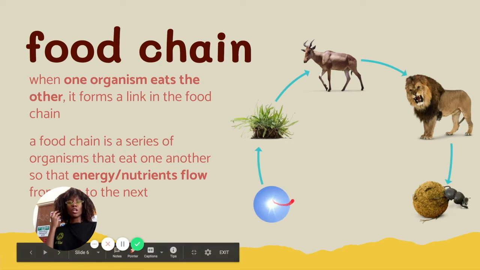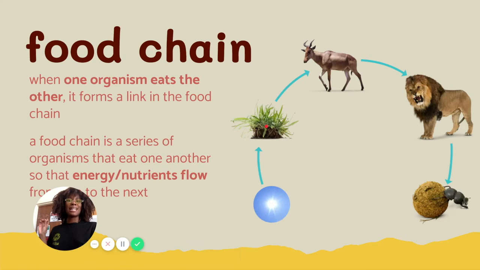Okay, so energy starts off here from the sun. It's going to go through a plant. When that plant gets eaten, that energy is passed on to that organism. When that organism gets eaten, the energy is passed on to the lion. When that lion dies, it's going to decompose, and its energy is going to be passed on to a beetle. Okay?